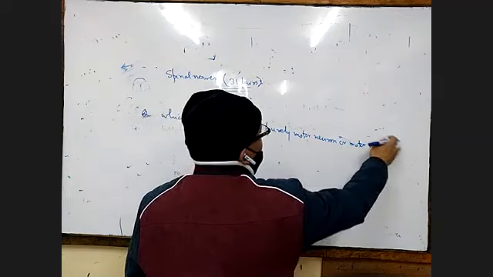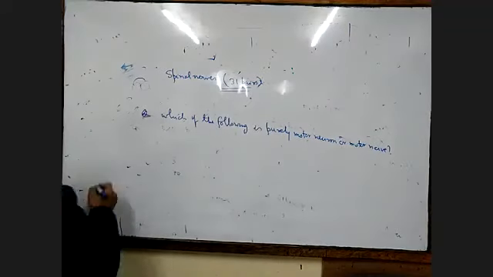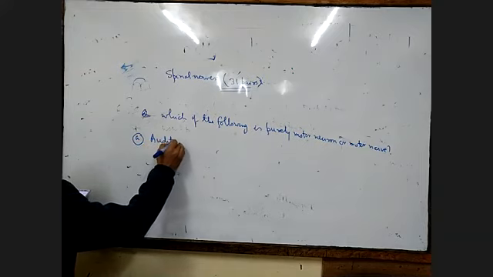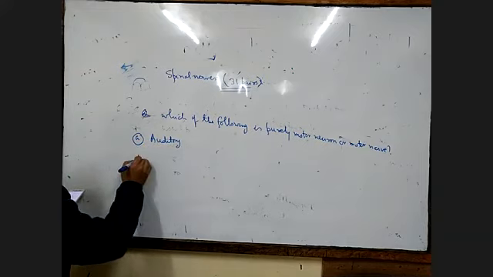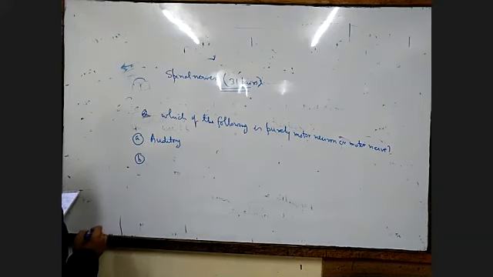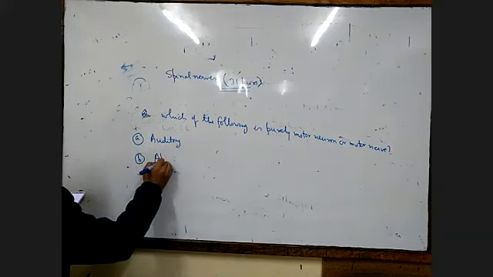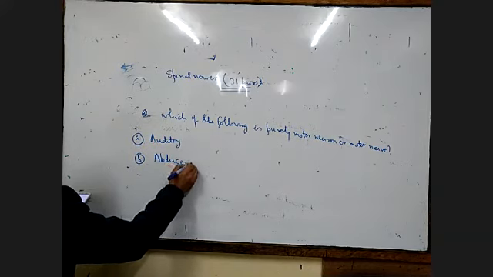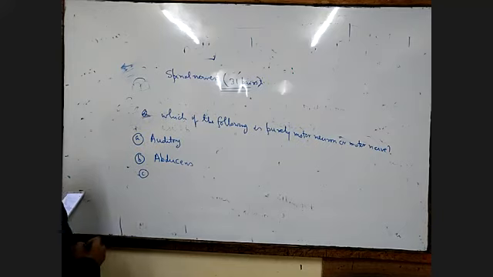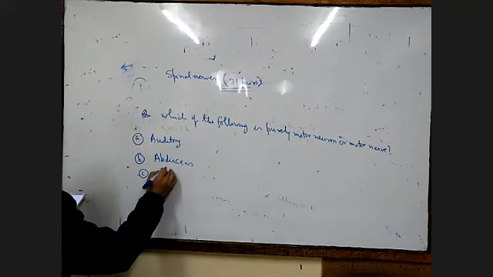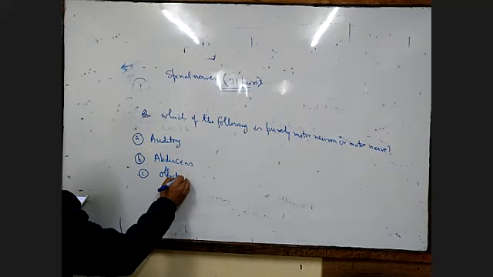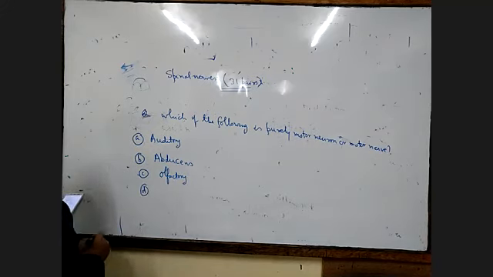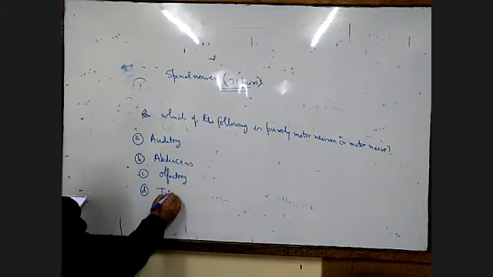Now here, number A, auditory. Number B, abducens. Number C, olfactory. And number D, trigeminal.